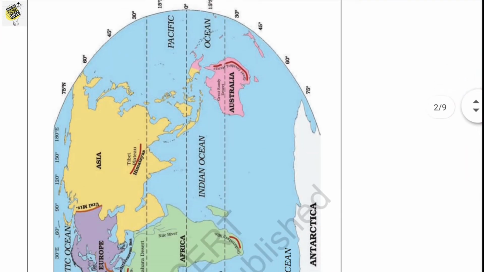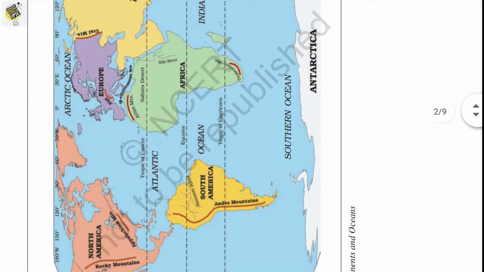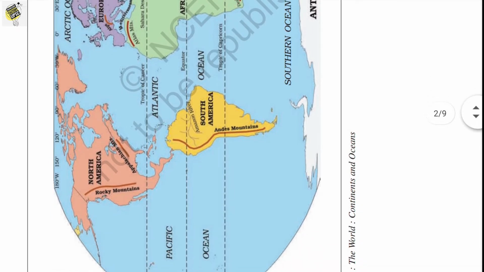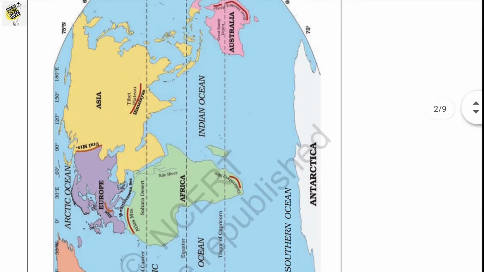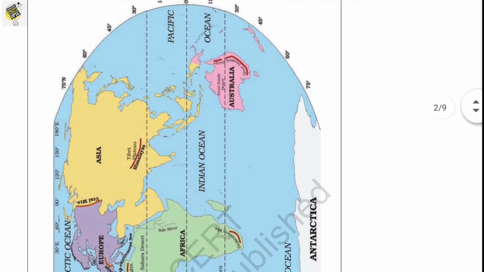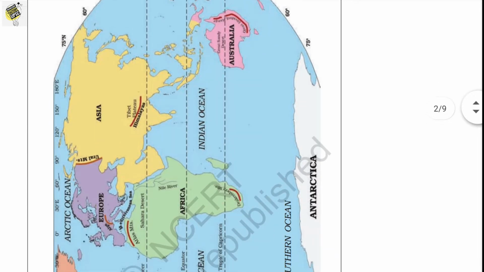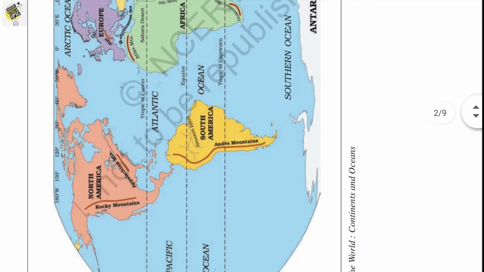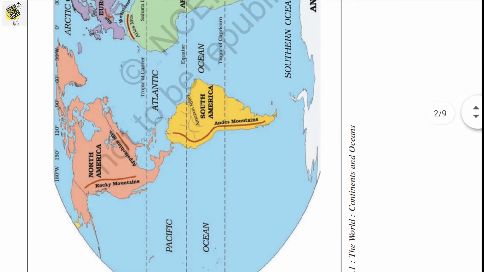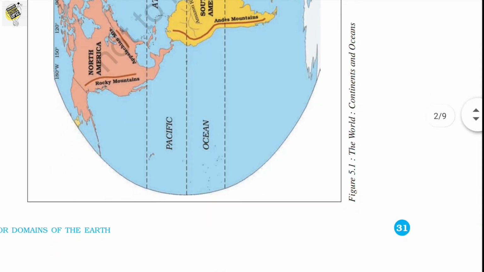Here we can find the huge continents and the ocean basins. We can find there are 7 continents, that is North America, South America, Antarctica, Africa, Europe, Asia, and Australia. And we can find there are 5 oceans here, which are the Pacific, Indian Ocean, Arctic Ocean, Atlantic Ocean, and Southern Ocean. Okay, so we will discuss that in detail.